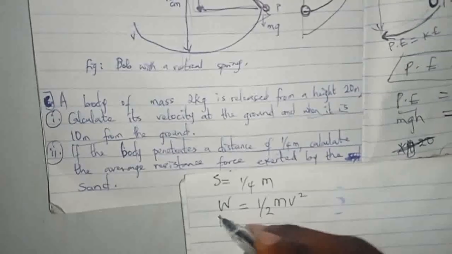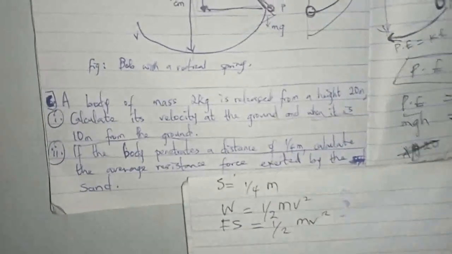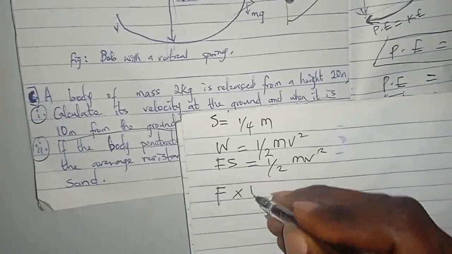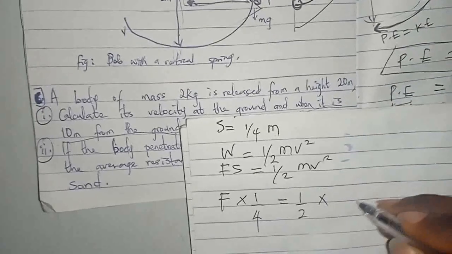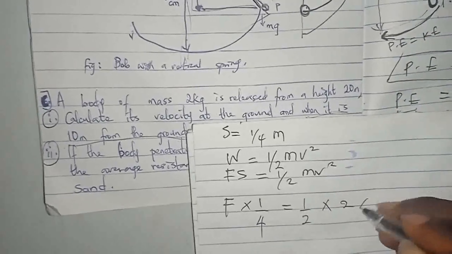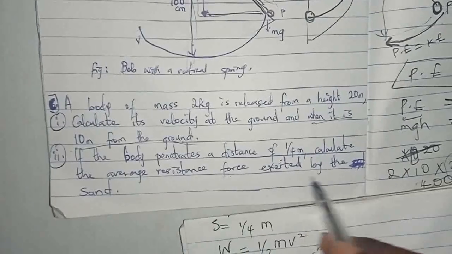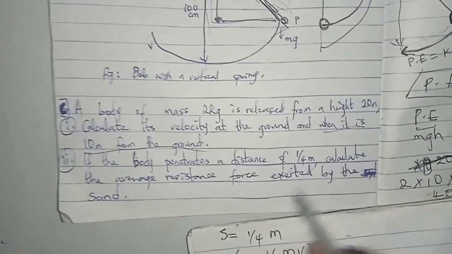And work is equal to Fs, equal to half mv square. So I'll simply say F times 1/4 equals half times 2 times the velocity.